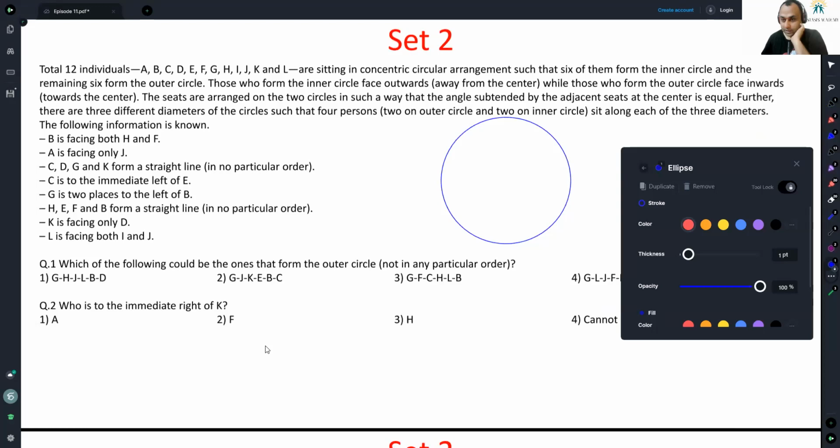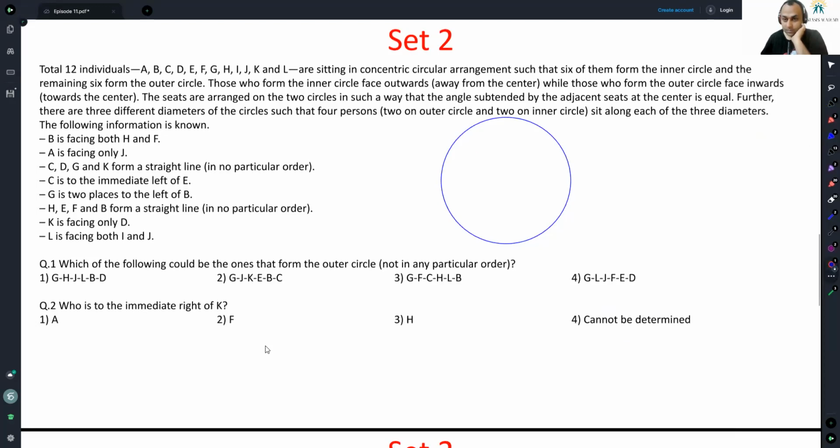Let me use a different color. Nice. Those who form the inner circle face outwards away from the center. Okay. 6 people inside and 6 people outside, no?